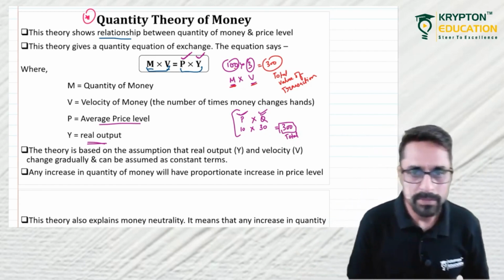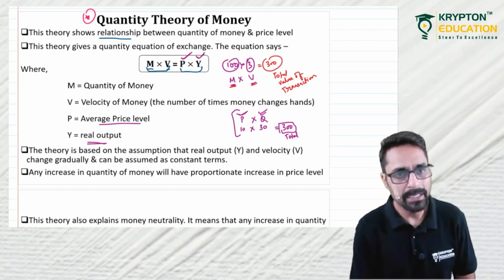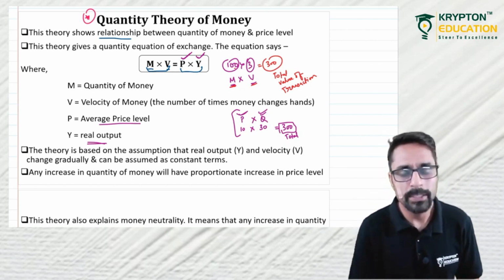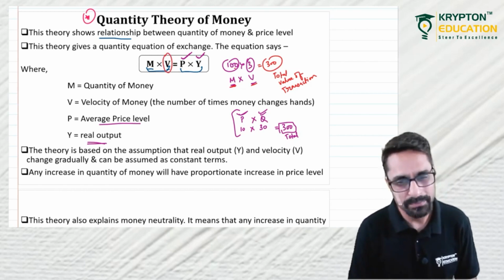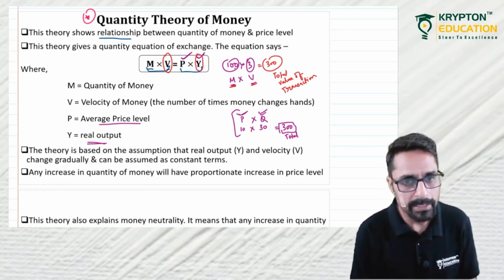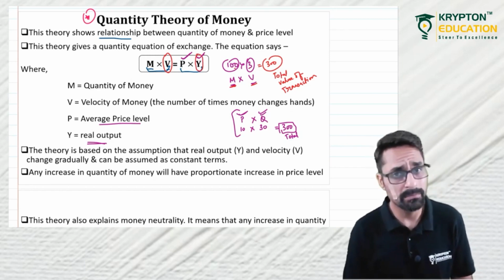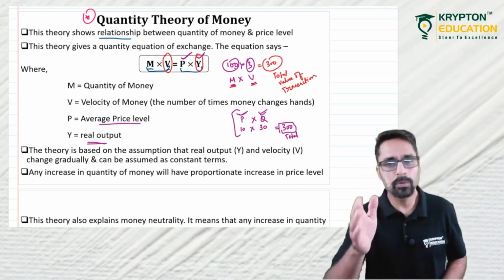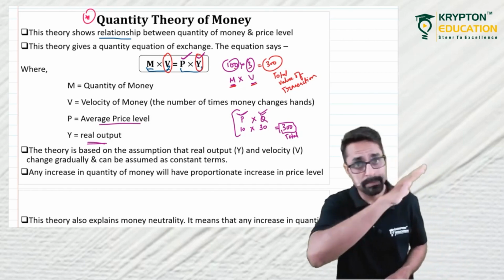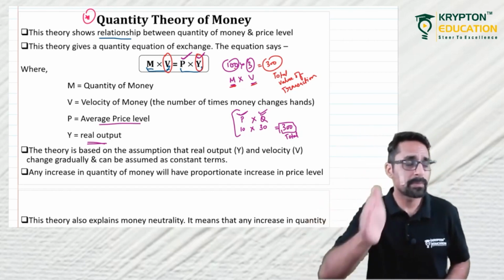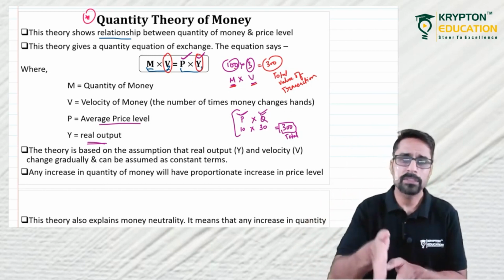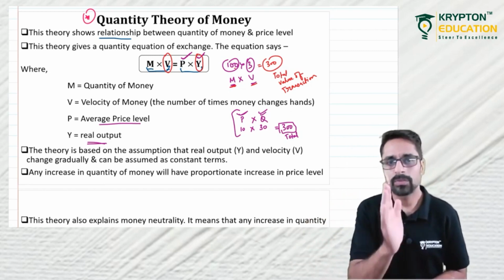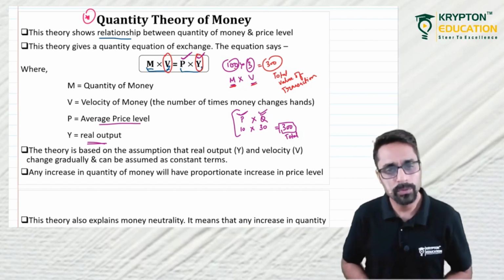Now one of the assumptions of this quantity theory of money is that V is constant, velocity of money does not change in the given time period, and the real output is constant, it also does not change. Because real output is your LRAS, which you studied in the second chapter. LRAS is your potential GDP. If that potential GDP is not changing, because you are at your potential GDP, you cannot produce more.